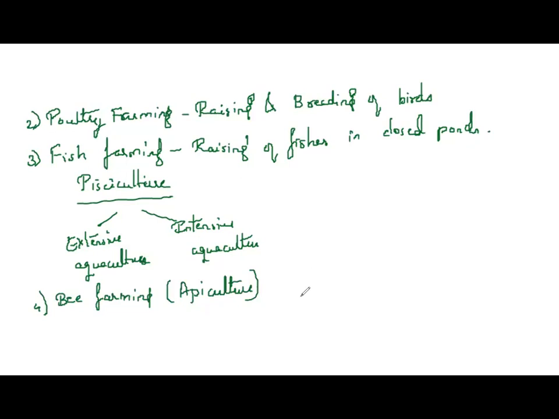Honeybees are reared on a large scale for honey and wax. Honey is so important for our health, right? Also to pollinate the flowers, because bees are major pollinators and help in the reproduction of the flowers. They are also used by other beekeepers for the same purpose.